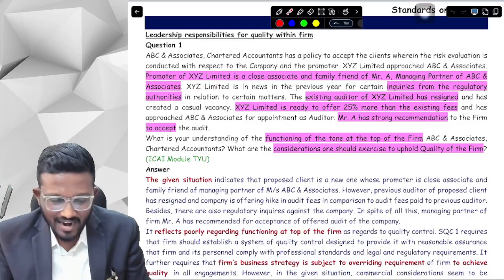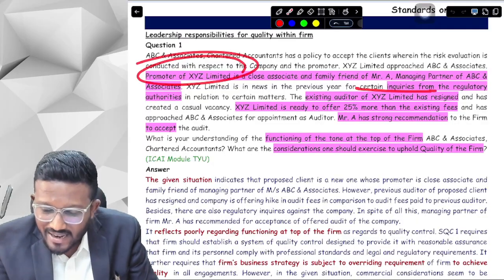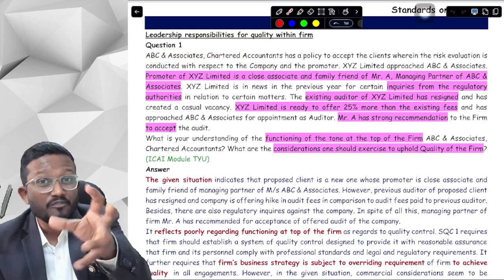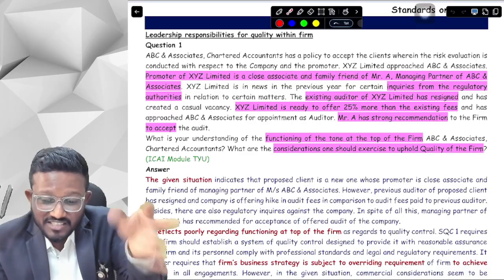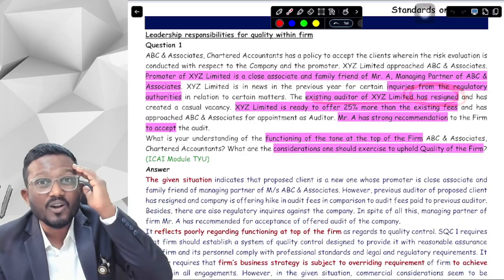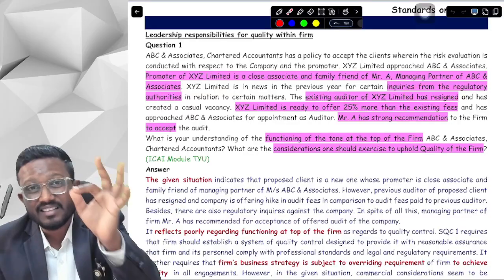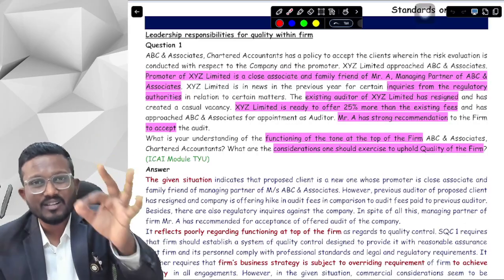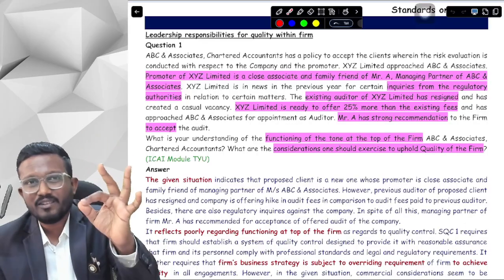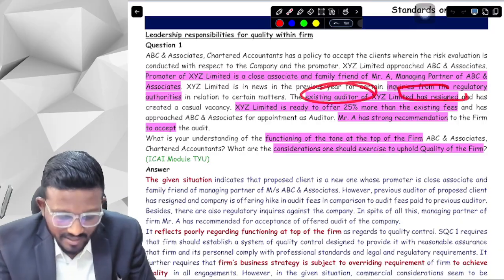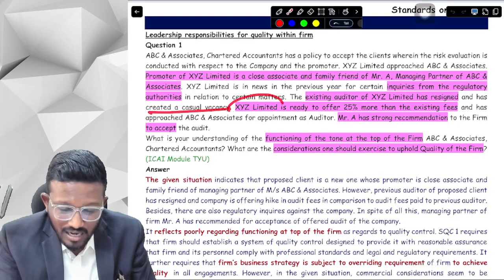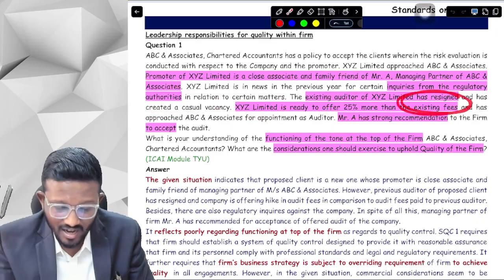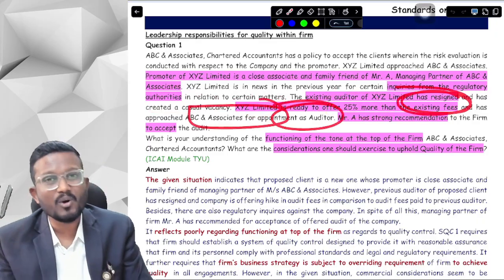Now, what happened is that in that particular company, there were some inquiries from regulatory authorities. There was some phishing thing going on in the company, and their existing auditor has already resigned. Oh my god, when the auditor resigned, it is a very big thing. That means the company is definitely doing something false, something malicious. So auditors should definitely resign. So the existing auditor has already resigned and created a casual vacancy. So the company now is offering us 25% more than the existing fees of the auditor and has approached us for the appointment of auditor.